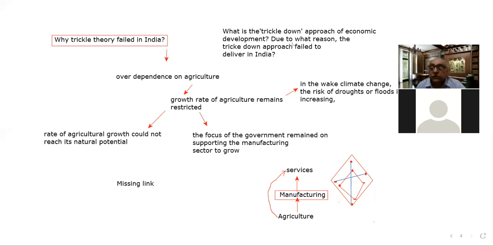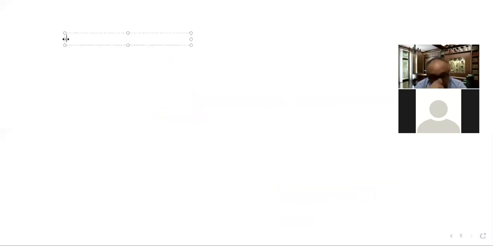Now the next thing we are shifting to, because I have told you that there are two approaches of development. One approach is the trickle down theory, which we have discussed in detail up to this point. I think you would be able to write an answer in the examination as well.